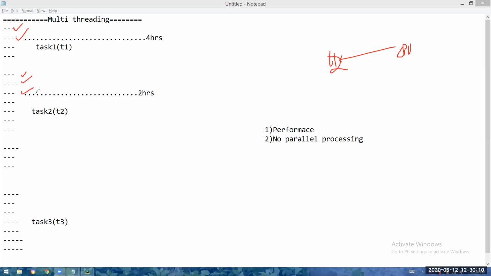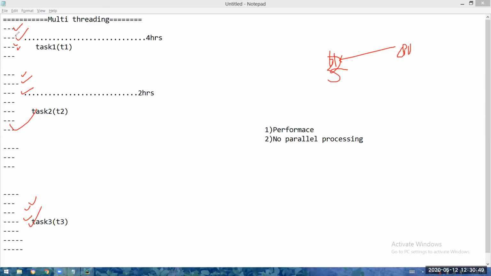Here again, there is a 2 hours wait time. So whenever there is delay here, instead of making the CPU sit idle, T3 is also active now. So T3 will grab the CPU and it will start execution of this piece of code. Meanwhile, if the required resource is there, like let us say 4 hours is over, then the CPU will be taken back by T1, thread 1, and it will execute this code. Here any delay, the CPU will be grabbed by T2 and it will execute its code. If there is any delay here, the CPU will be immediately grabbed by T3 and then it will execute its own piece of code. Like that, see, the CPU will be switched, will be shared among multiple threads.